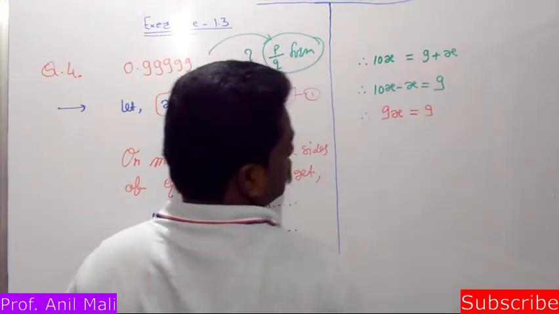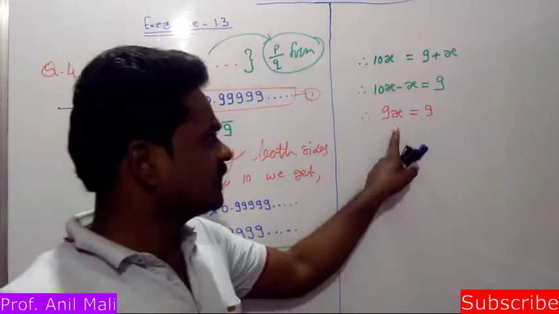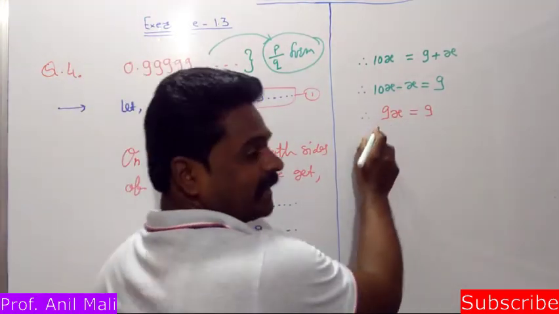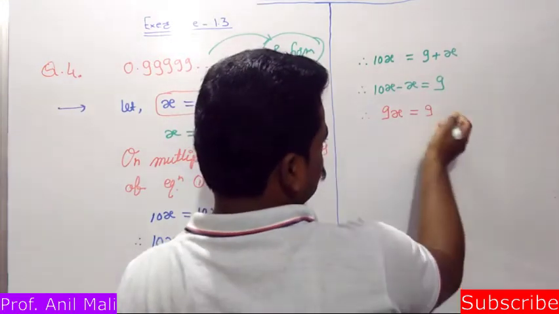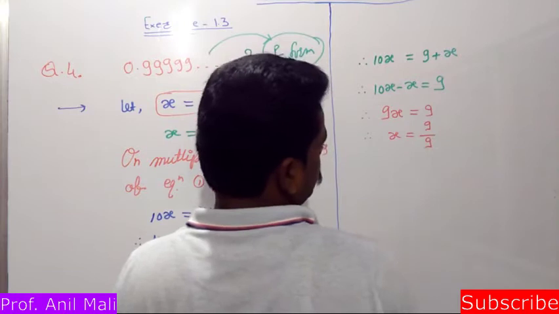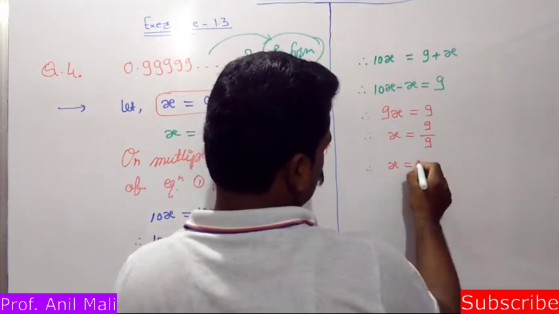9x is equal to 9. 10x minus x is 9x, and 9x is equal to 9. So 9 on the LHS is in multiplication. If we shift it to the RHS, then it will become x is equal to 9 upon 9. No problem. Therefore x is equal to 1.